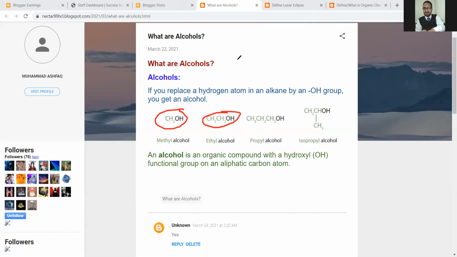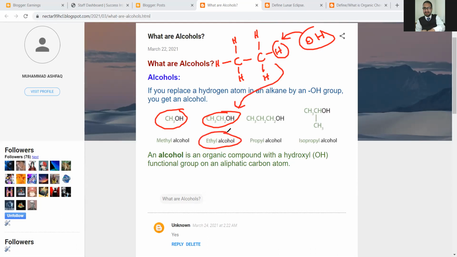Look how it is made up of carbon with 3 bonds with hydrogen atoms, because this is ethane. This is the second carbon, again hydrogen, hydrogen, and here also hydrogen. Now I'm going to change this with OH group, hydroxyl group. I replace this hydrogen and put this OH in that place, and after that what I get is ethyl alcohol.